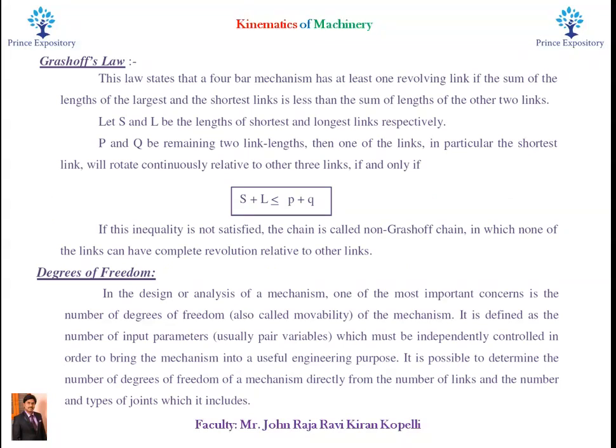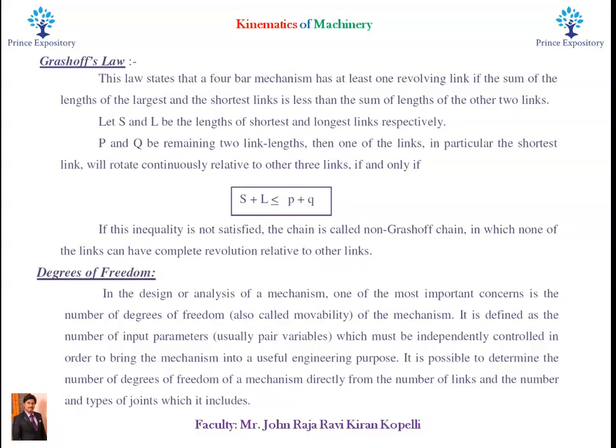Grashof's law. This law states that a 4-bar mechanism has at least one revolving link if the sum of the lengths of the largest and the shortest links is less than the sum of lengths of the other two links.